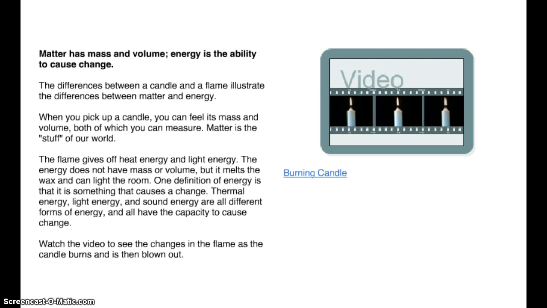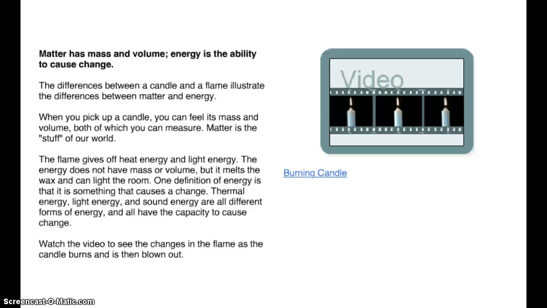Matter has mass and volume. Energy is the ability to cause change. The differences between a candle and a flame illustrate the differences between matter and energy. When you pick up a candle, you can feel its mass and volume. So mass, basically how heavy, and volume, how much space it takes up, both of which you can measure. Matter is the stuff of our world.